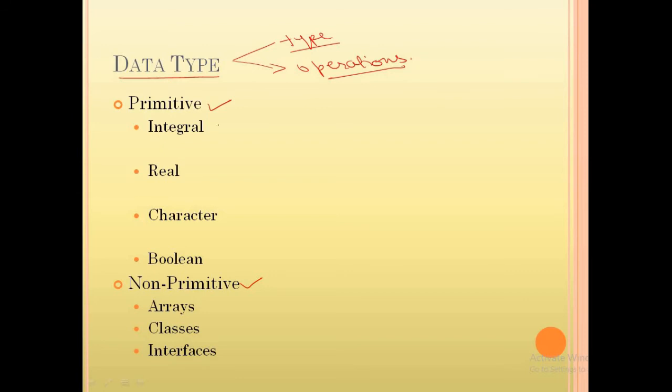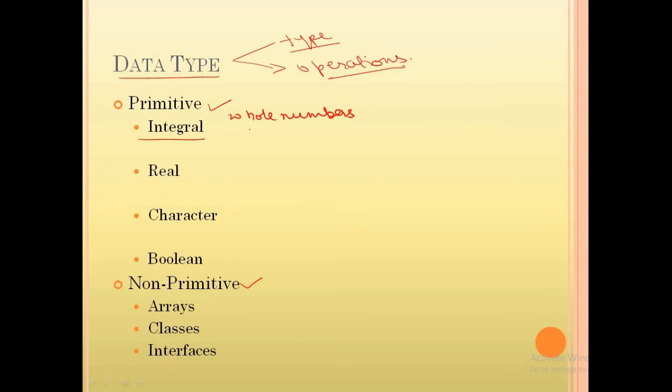Okay, so in this section we will only understand the primitive data types, and in later lectures we will understand what arrays, classes and interfaces are. So what is integral? It contains various data types which are integers, or we can say whole numbers without any fractional value, without any decimal points.